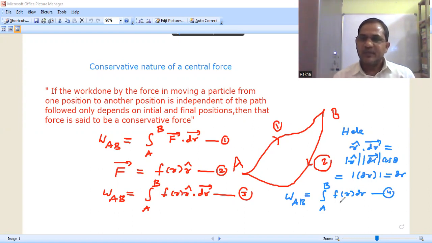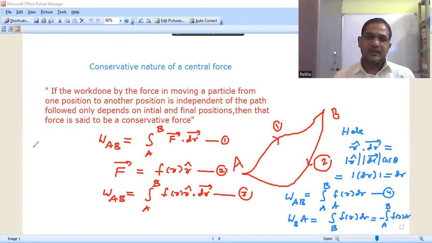Here the integral value depends only on the initial and final positions, that is the limits, and the nature of the function f of r. Therefore, we can write the work done in moving the particle from B to A, that is W_BA, equal to the integral from B to A of f of r dr. Changing the limits, that equals minus the integral from A to B of f of r dr, which equals minus W_AB.